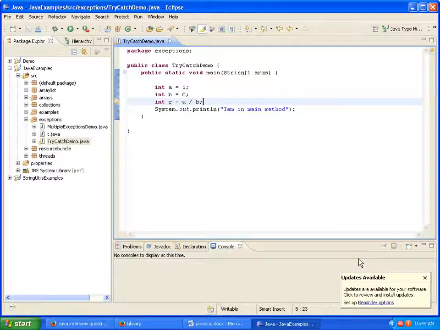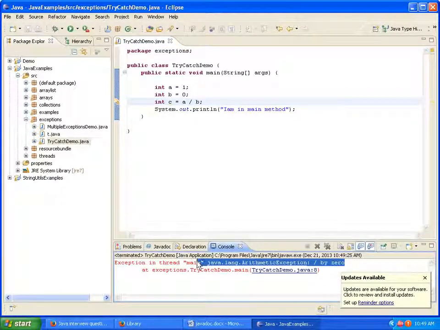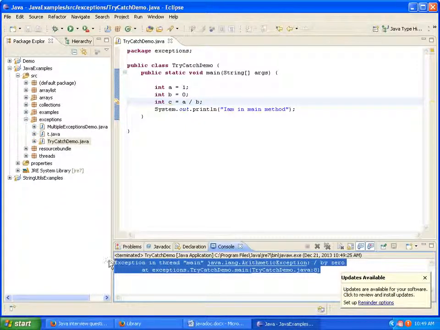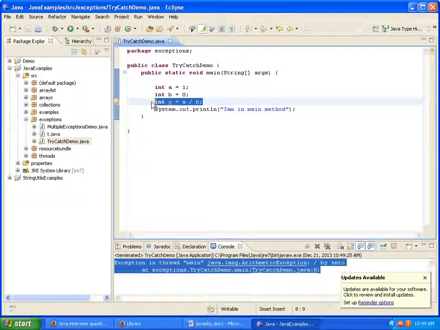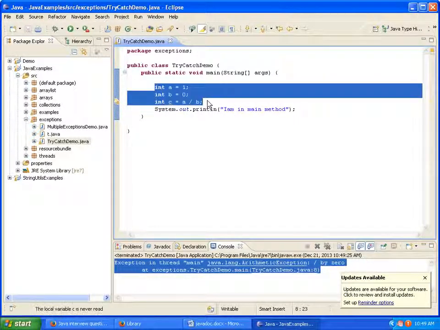run as Java application. If you see here, we got an exception called arithmetic exception, and this is thrown by JVM, and this is the default exception mechanism. We call this the default exception mechanism. When we come across int c equals a by b, we get an exception, and the subsequent statement, sys out "I am in main method", will not be printed. Since we are not handling the exception, it results in abnormal termination of a program.